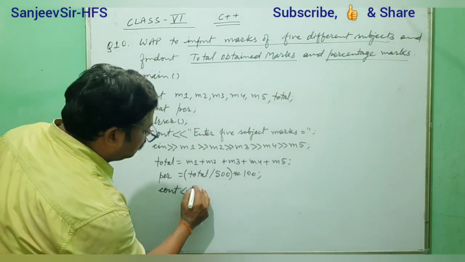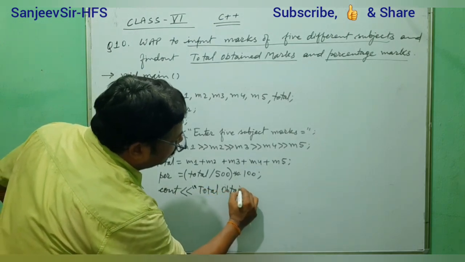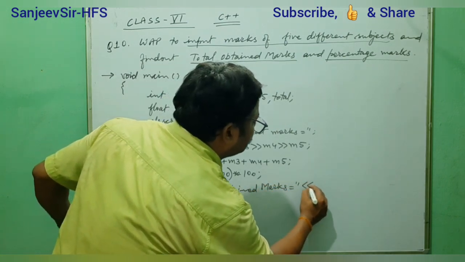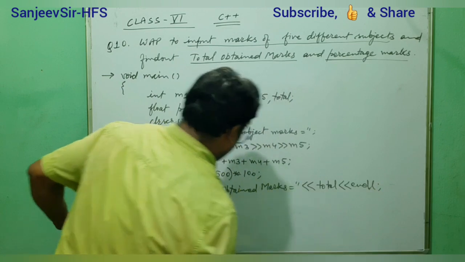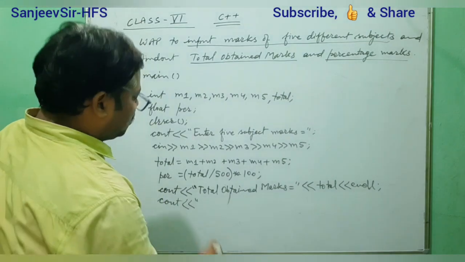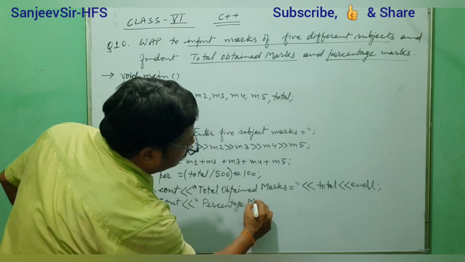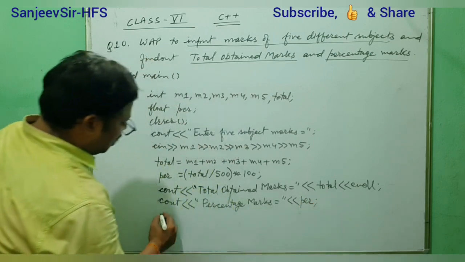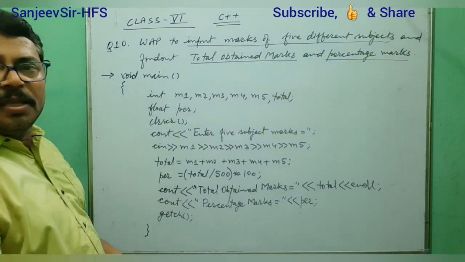So total obtained marks is equal to total, and after that at the end endl. Now one more message for displaying the percentage marks: percentage marks is equal to PR. Now the last one that we are writing, getch. Okay, in such a way.